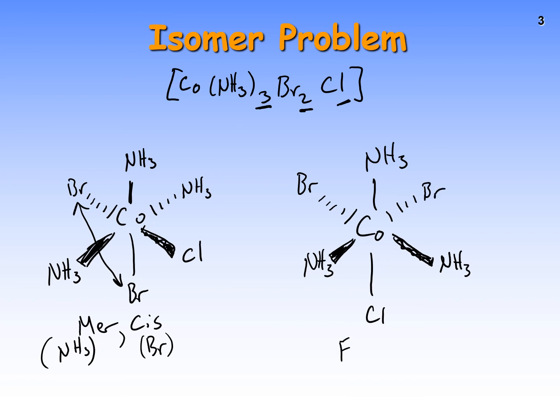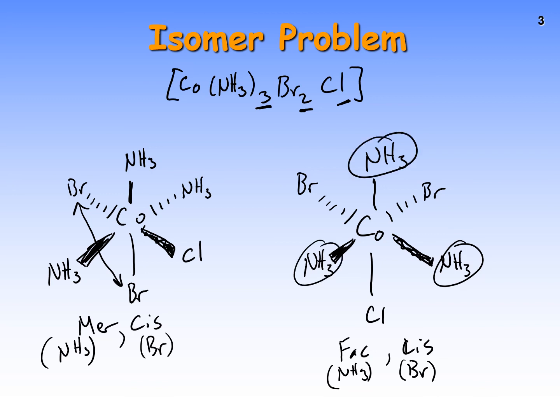This is fac, again for NH3, and cis for Br. It is not going to be possible to do fac trans because these three take up the spots that you'd need to have a trans structure. So this is the only fac isomer we can actually have.